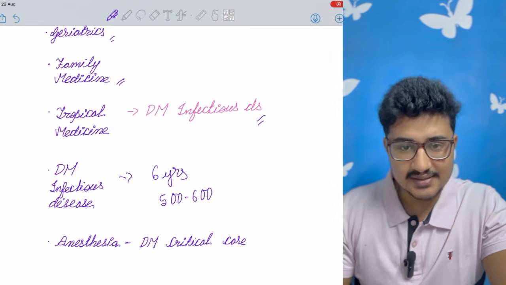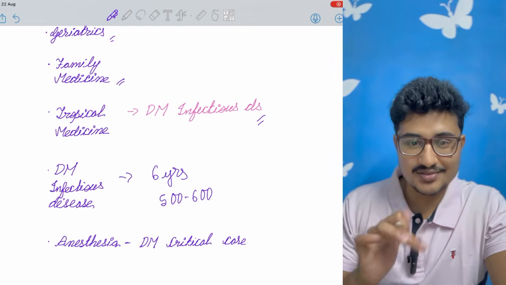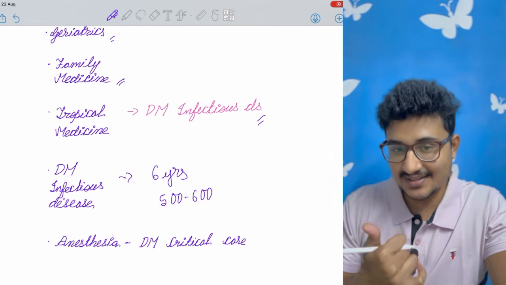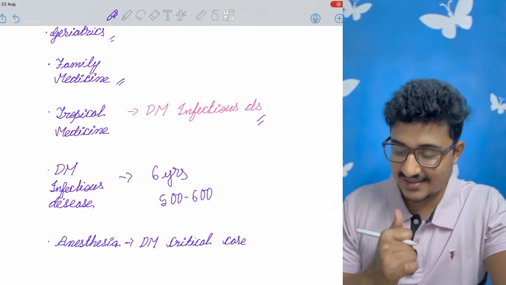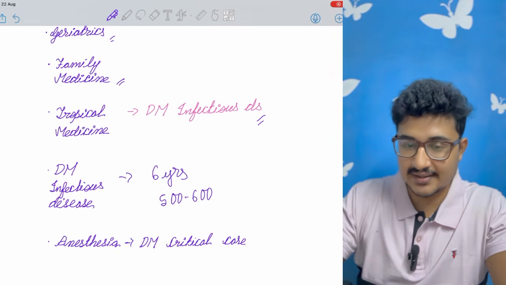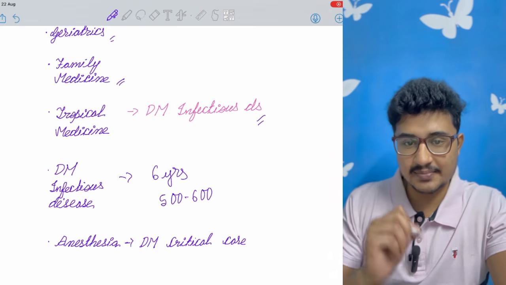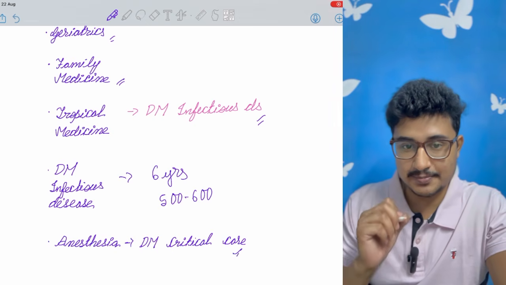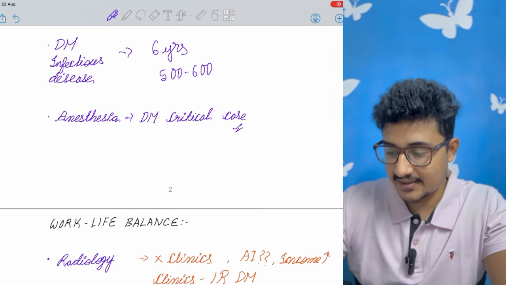And another thing that I have kept in medicine, though it is not completely medicine and not completely surgical also, is anesthesia. But after anesthesia, you can go for DM critical care, and CCUs are mainly managed by the anesthesia people only. So I have kept it in the medicine stream.